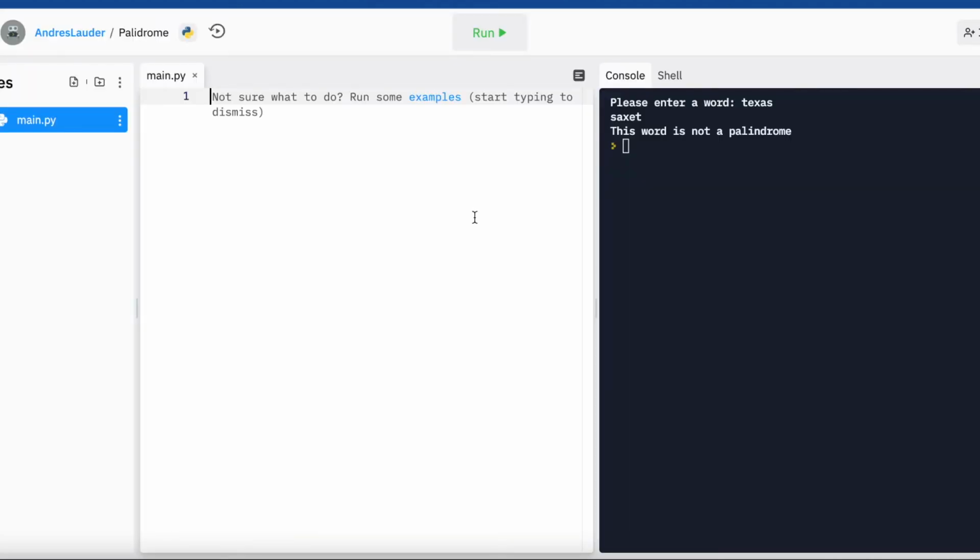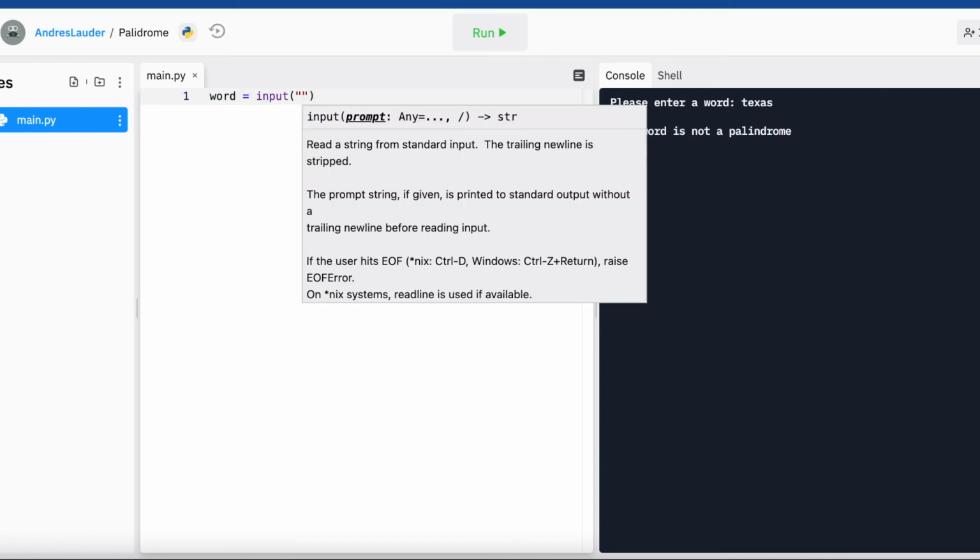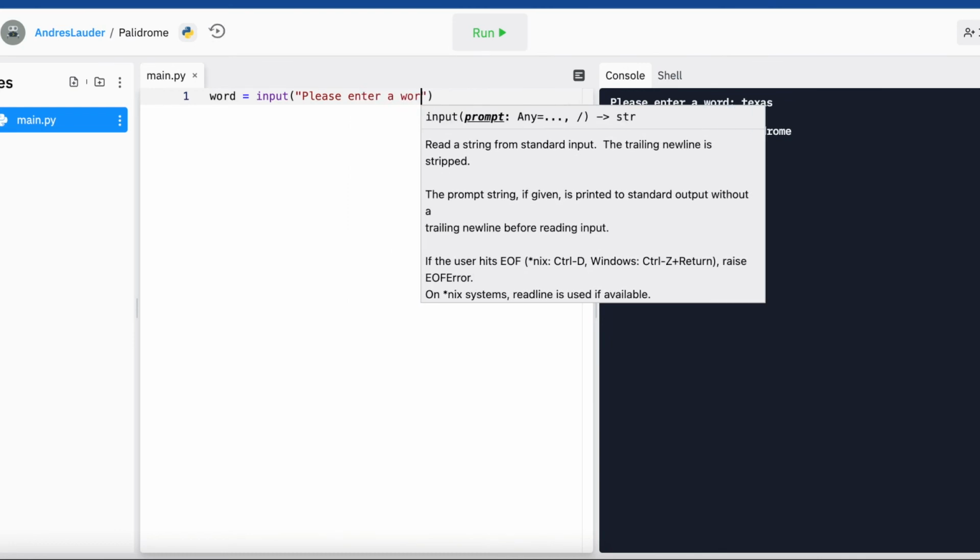Our last exercise is the palindrome exercise. Essentially, for those of you that are confused about it, a palindrome is a word that has the same spelling or pronunciation both forwards and backwards. Like I'm sure you've heard of race car. Did you know race car is spelled backwards? That's a palindrome. And I'll give you an example later on. So here we're going to do word equals input, please enter a word.